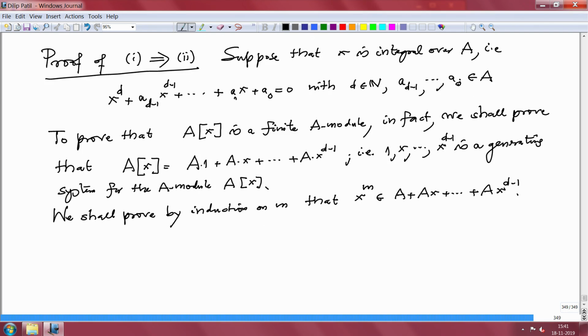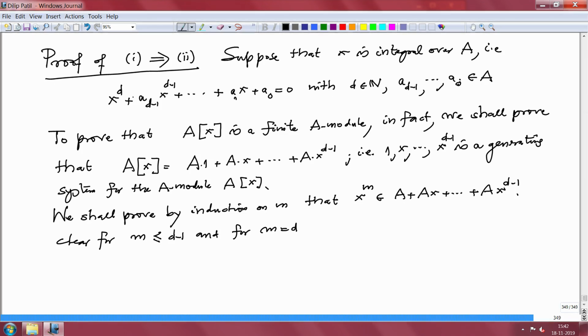Alright. So, for m less than or equal to d minus 1, there is nothing to prove. So, clear for m less than or equal to d minus 1, and for m equal to d,